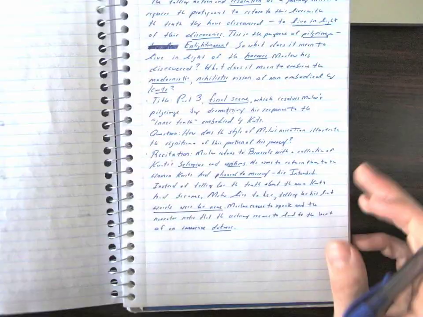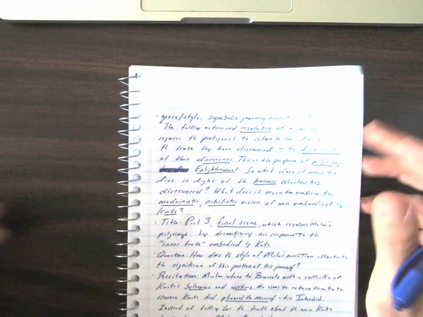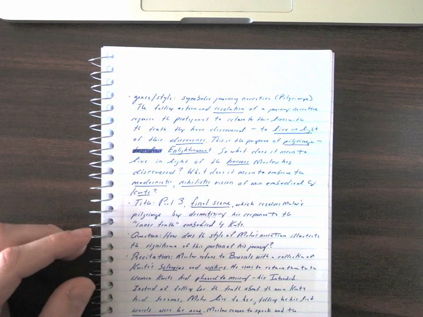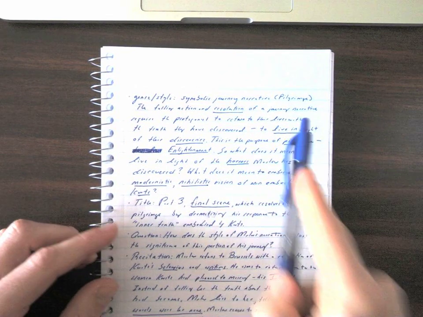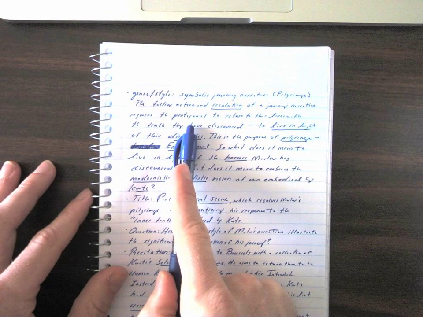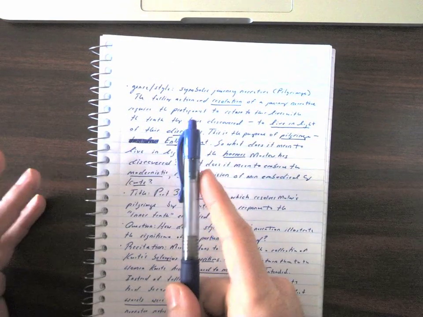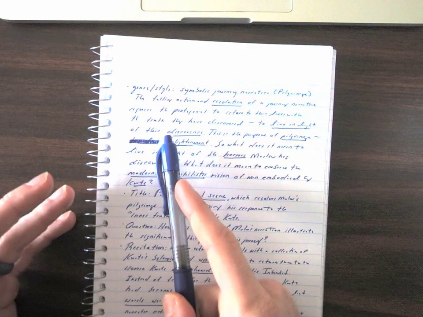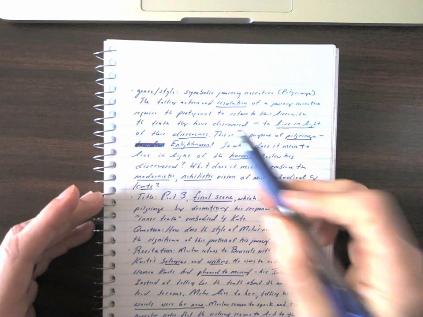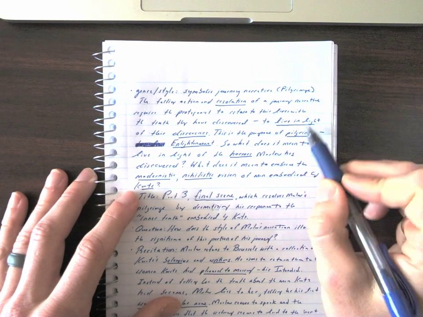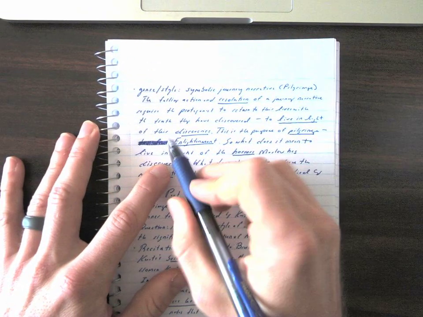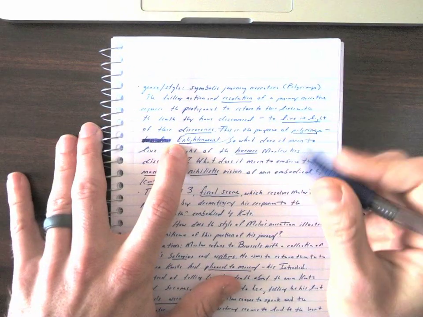So what's the genre or style of this passage? Well, it's a symbolic journey narrative. It's a pilgrimage. The final action and resolution of any journey narrative requires the protagonist to respond to and to return to their normal life, responding to the truth that they've discovered. They have to live in light of their discoveries. This is the purpose of a pilgrimage, to achieve some sense of enlightenment.